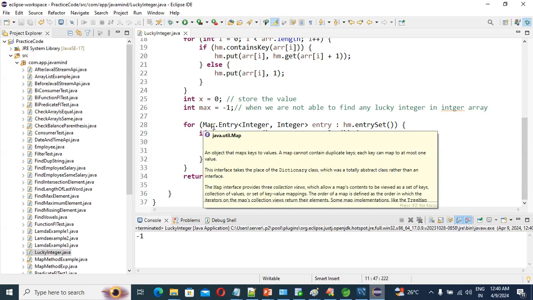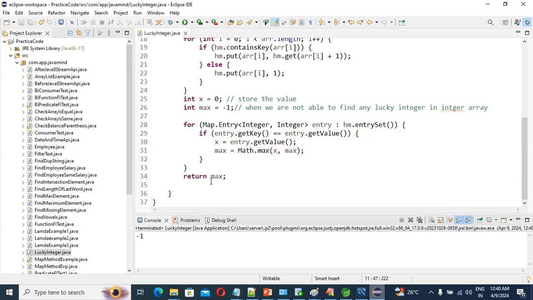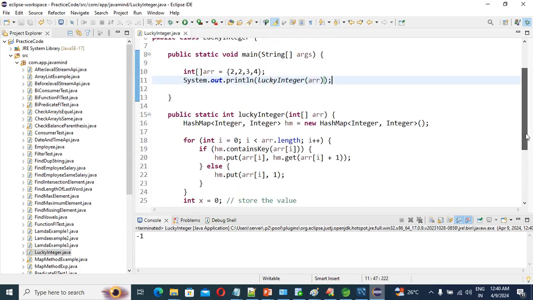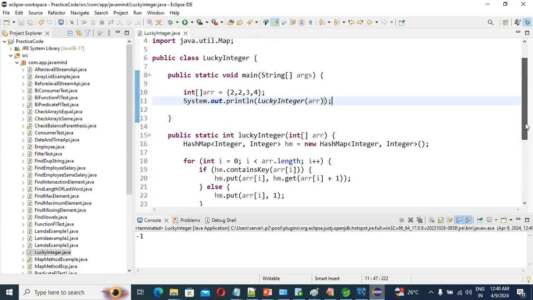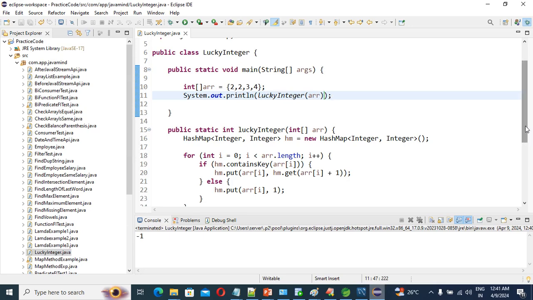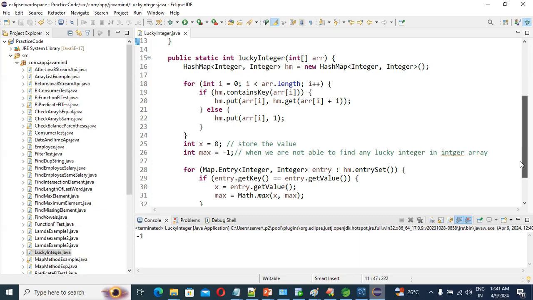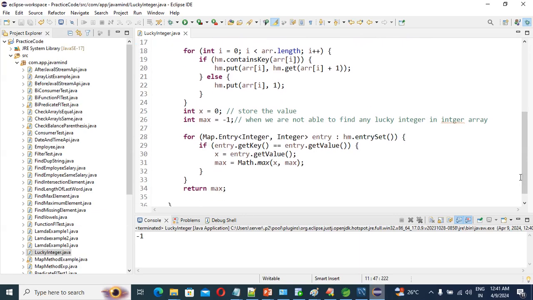It's coming -1 means we don't have any lucky number, but we do have a lucky number, 2, correct? This one is correct only.